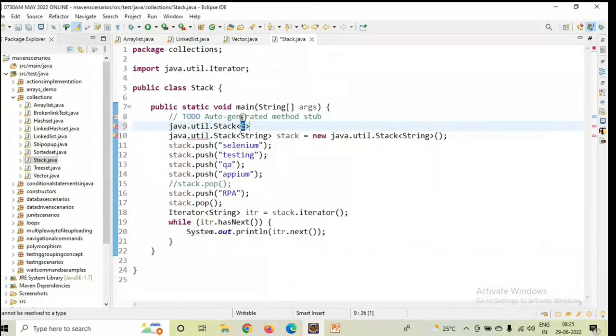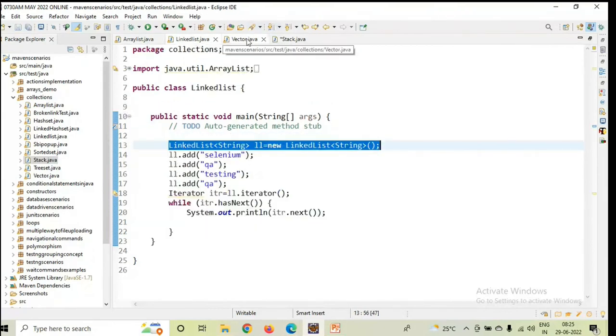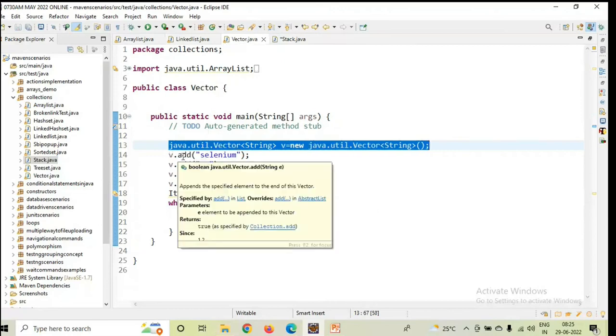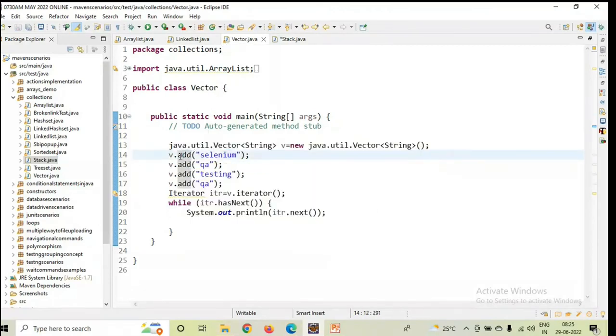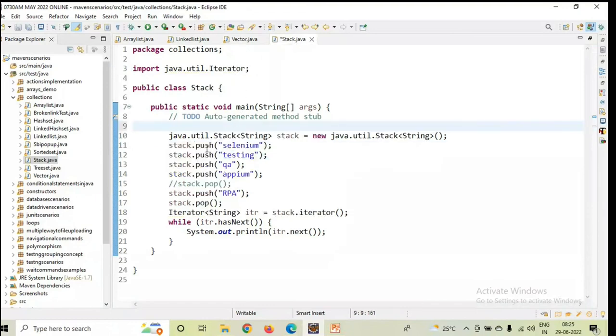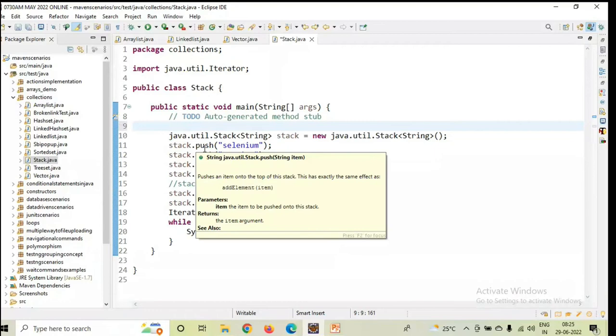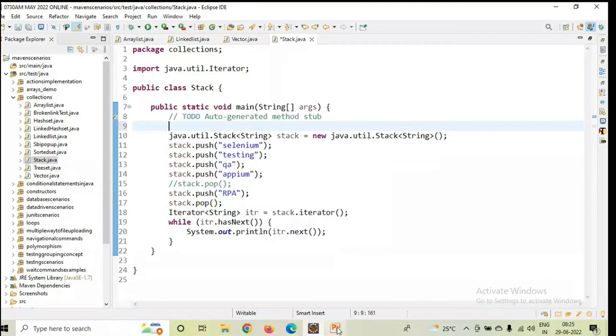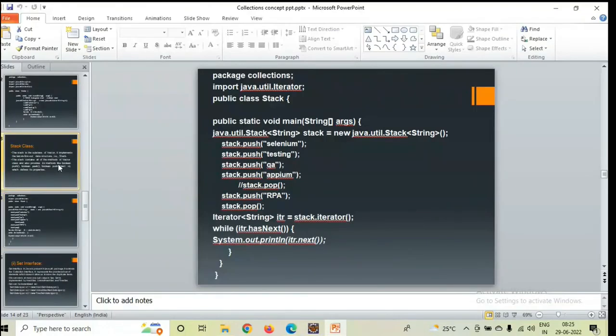Okay, so the same kind of structure you will identify, you have to fill it like this. Stack, I'm initializing the stack class. Now here I'm writing stack dot push. In the previous programs, array list, linked list, vector, what kind of method was I using to insert the data? Add method. But when it comes to the stack concept, what kind of method do we need to use, guys? Push method. That's what I clearly mentioned in the PPT itself.